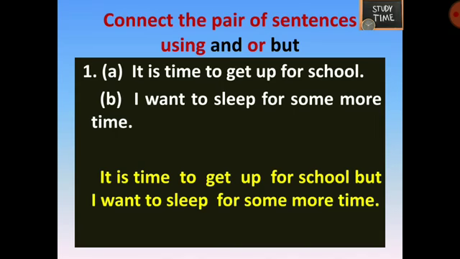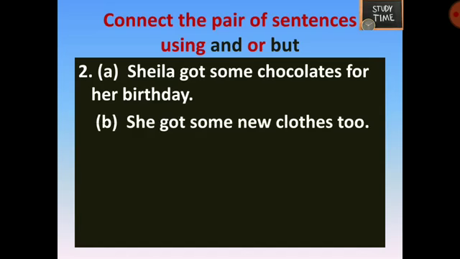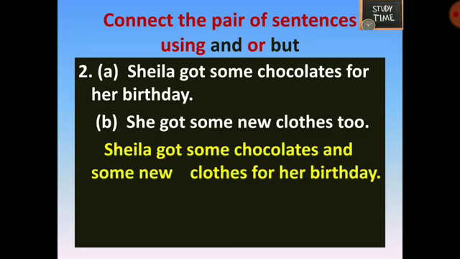Next. Sheila got some chocolates for her birthday. She got some new clothes too. Sheila got some chocolates and some new clothes for her birthday. Here, both are gifts. She is getting both the things. So you can use and.